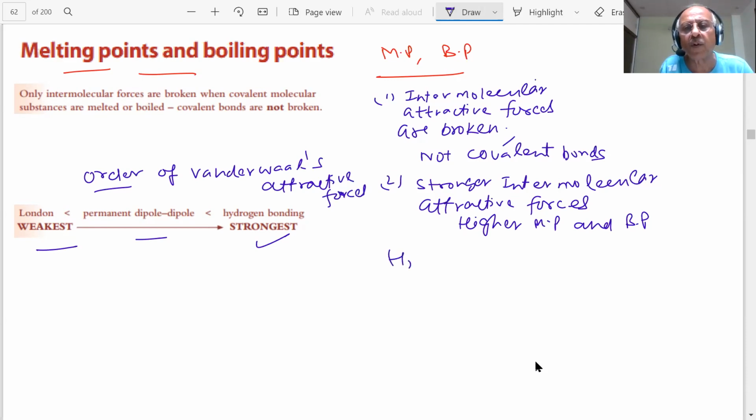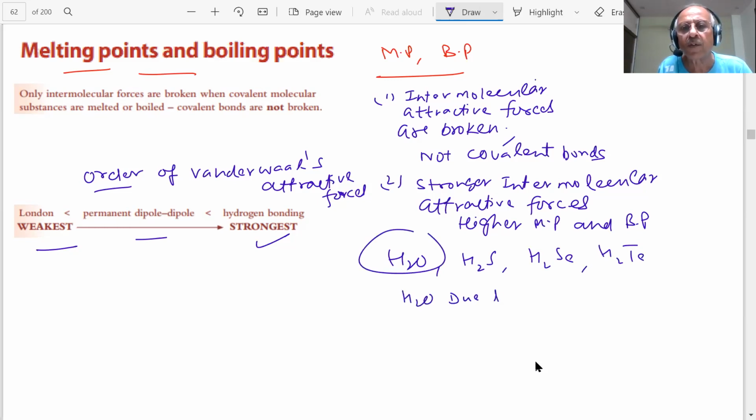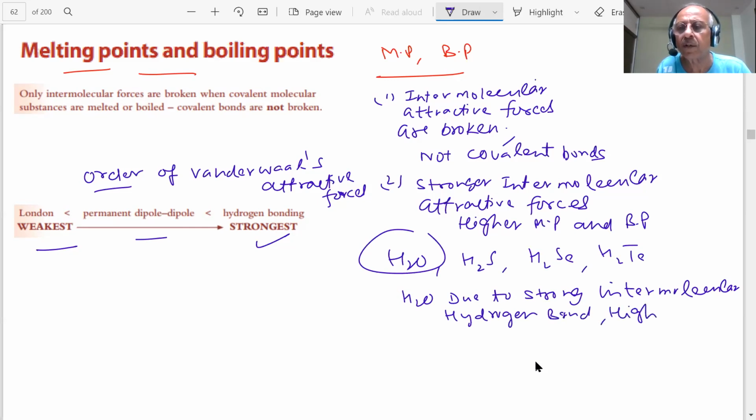So you have seen H2O, H2S, H2Se and H2Te, they are hydrides of group 16. This water, due to strong intermolecular hydrogen bond formation, has the highest boiling point, 100 degrees Celsius. Is it clear? So the boiling point is highest because of the strong hydrogen bond formation, students.